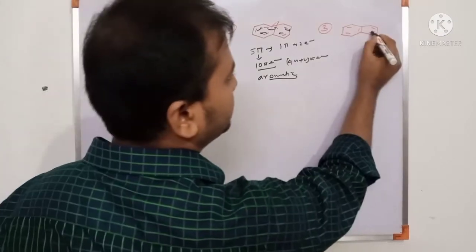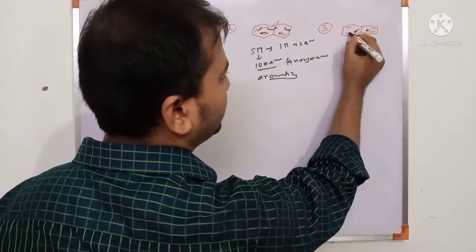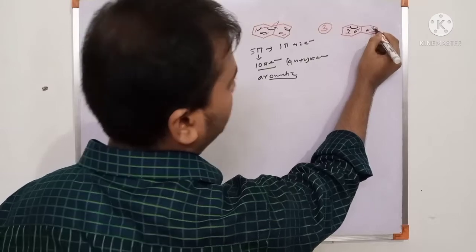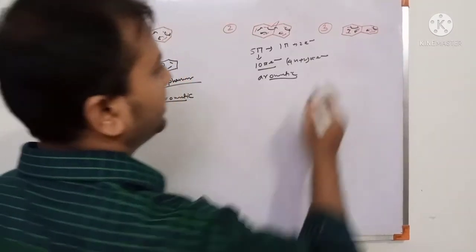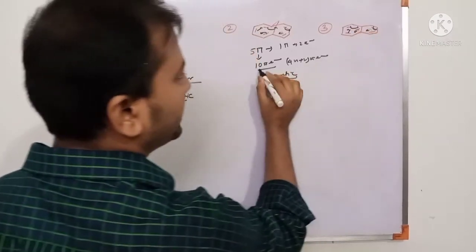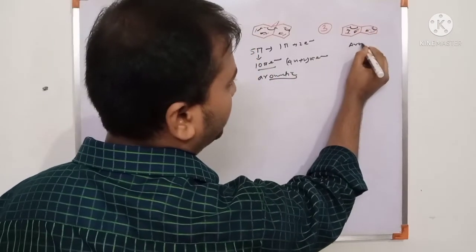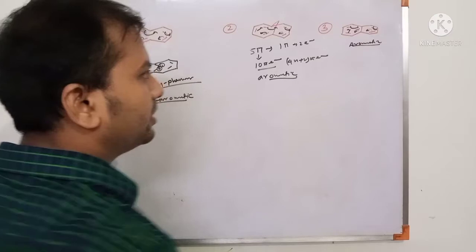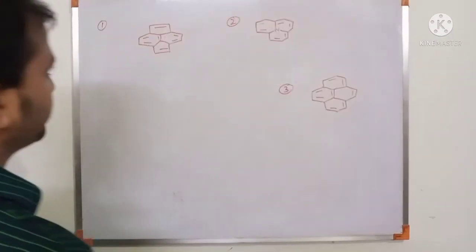Another example, this is a cyclic, conjugated system, and fully conjugated system. There are 1, 2, 3, 4, 5 pi bonds, meaning 10 pi electron system. This is also an aromatic compound, and this is a planar molecule. This is also an aromatic compound.